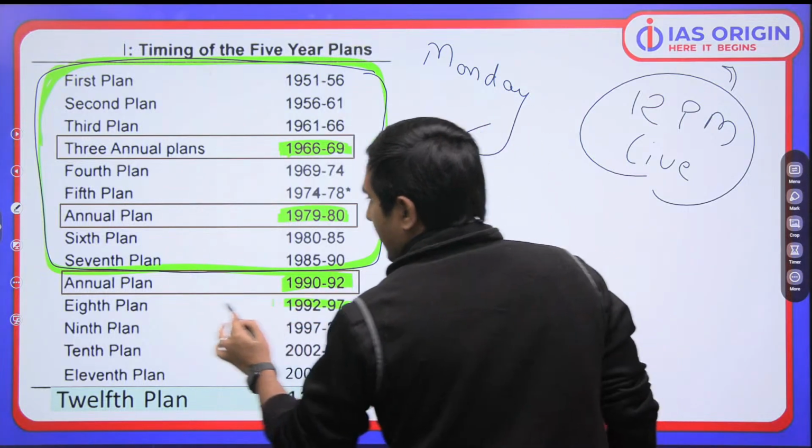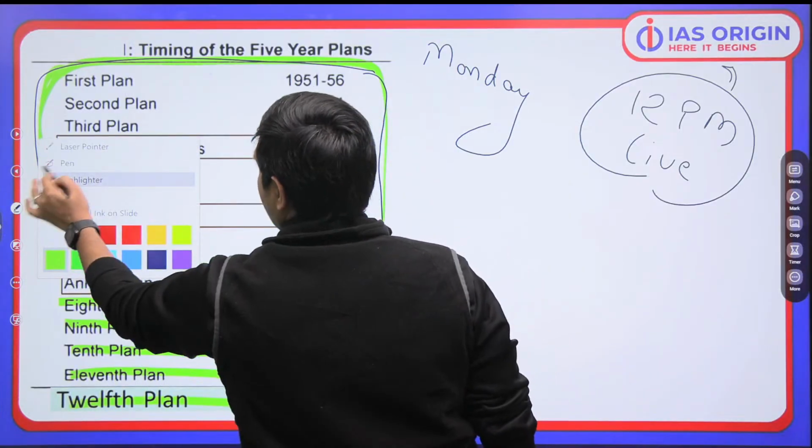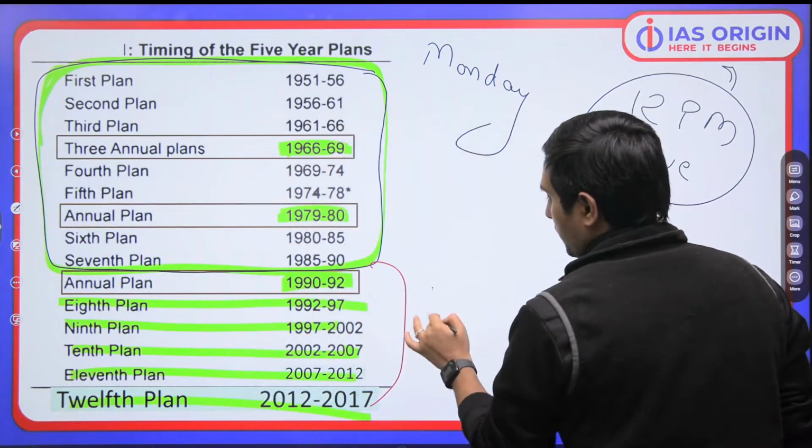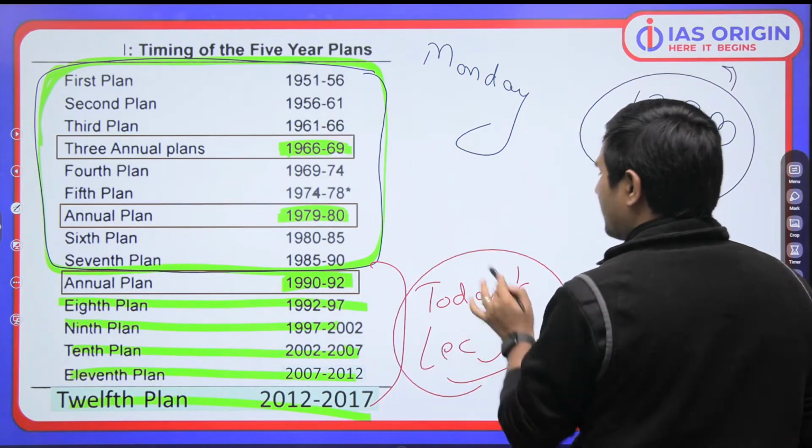Then of course the 8th, 5-year plan, 9th, 10th, 11th and 12th. So that is what the agenda is of today's class. This is what the agenda is of today's lecture or today's session or today's class, whatever you may call it.